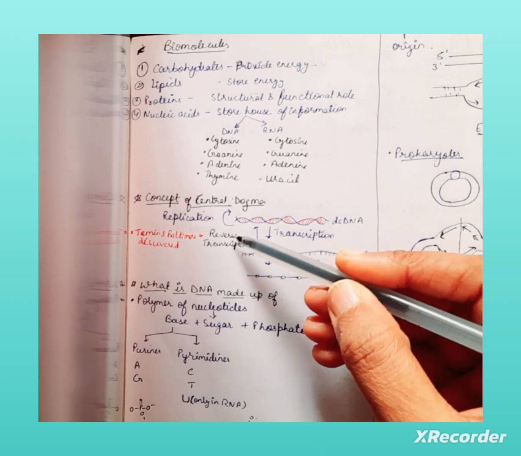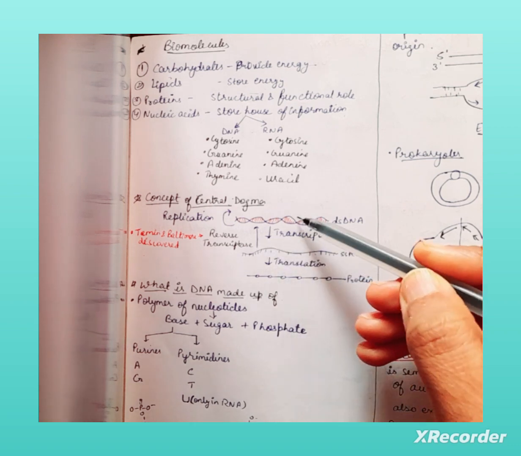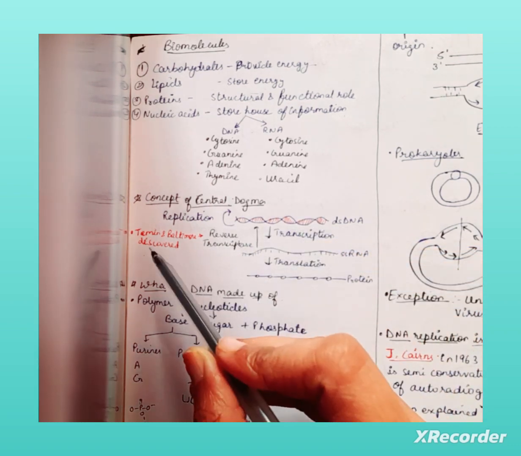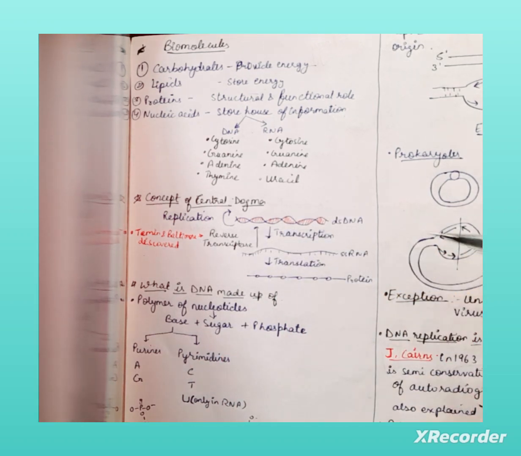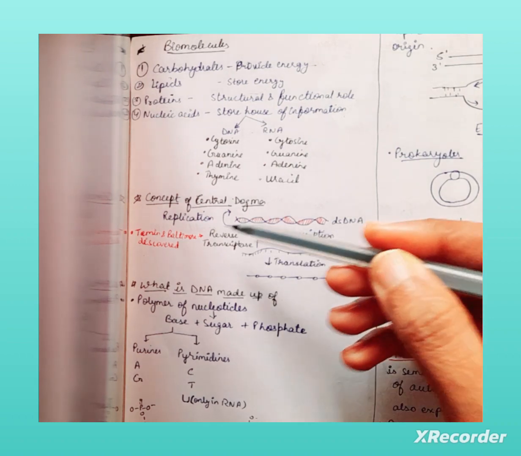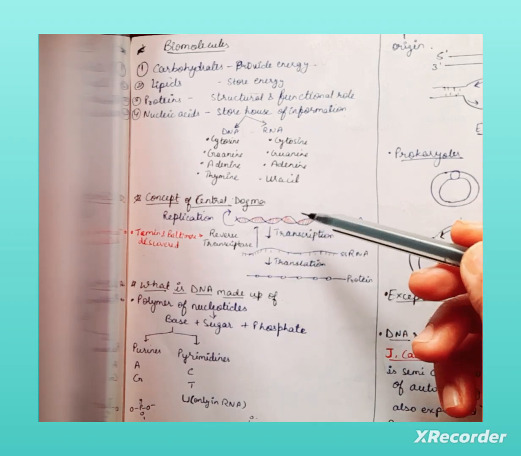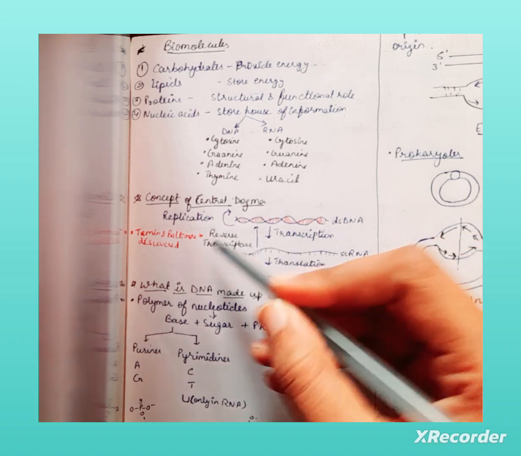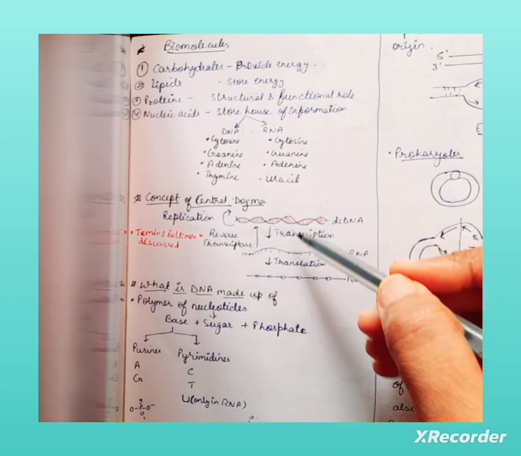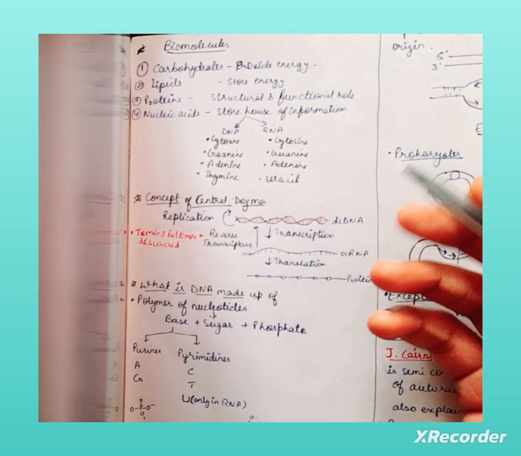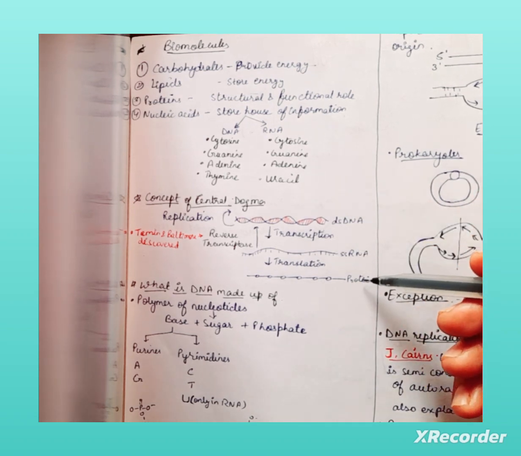And if the enzyme reverse transcriptase is present, it is responsible for the conversion of single stranded RNA into double stranded DNA. This enzyme was discovered by Temin and Baltimore. That's why it's known as reverse transcriptase, as it reverses the transcription process. And double stranded DNA replicates, which is called the replication process, and makes its copy, which is then transcribed. After transcription, it is translated and forms proteins.